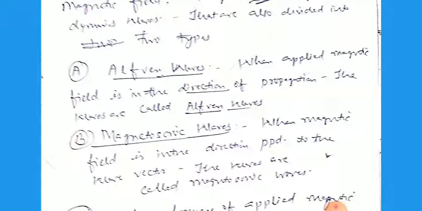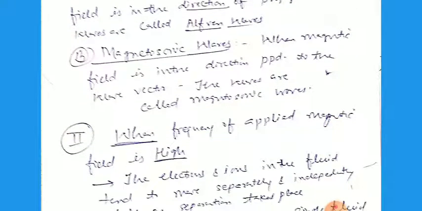When the magnetic field is in the direction perpendicular to the wave vector of propagation, the waves are called magnetosonic waves, which are related to sound waves, meaning the frequency is just like sound. Next, when the frequency of the applied magnetic field is high, what happens?